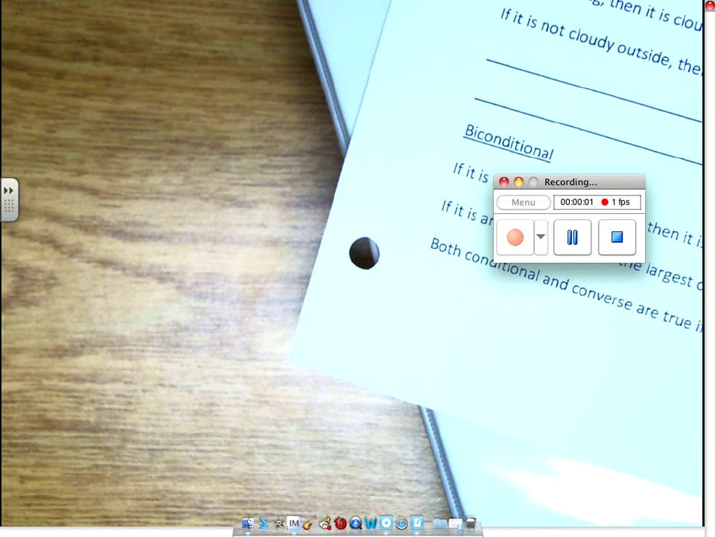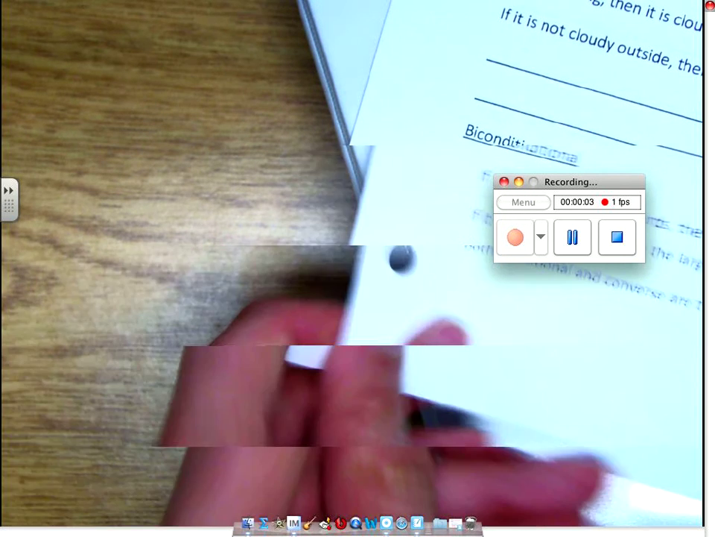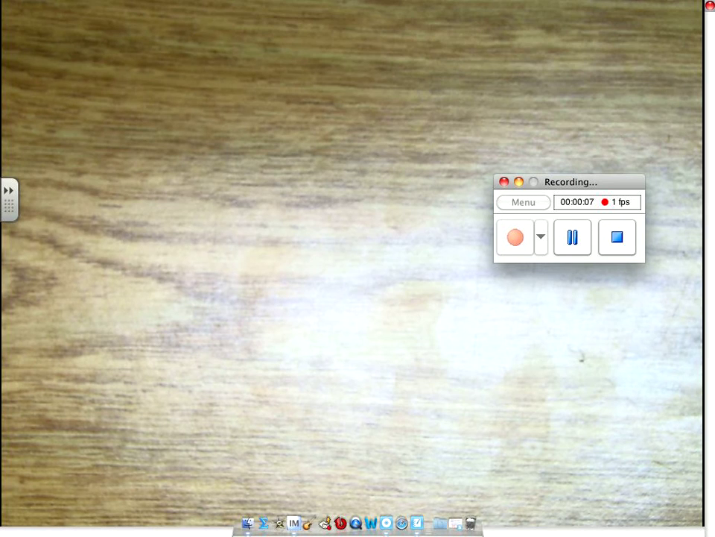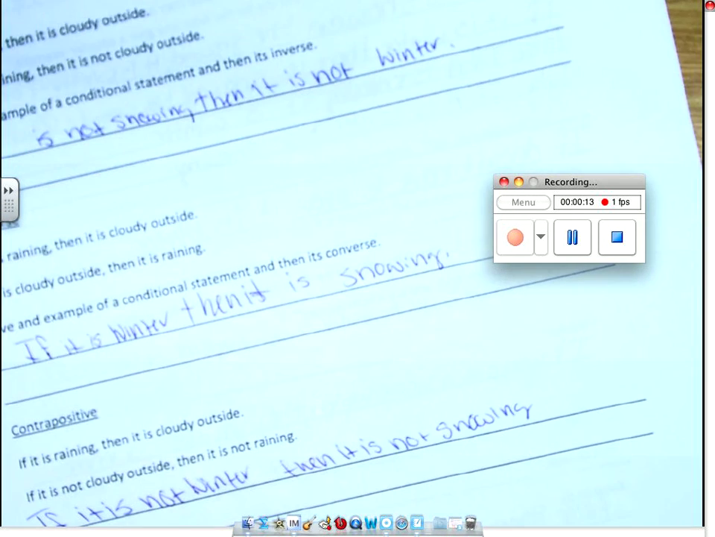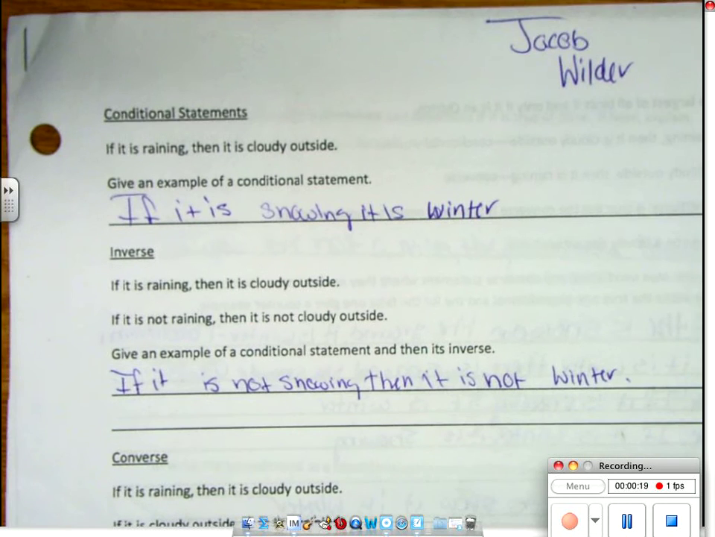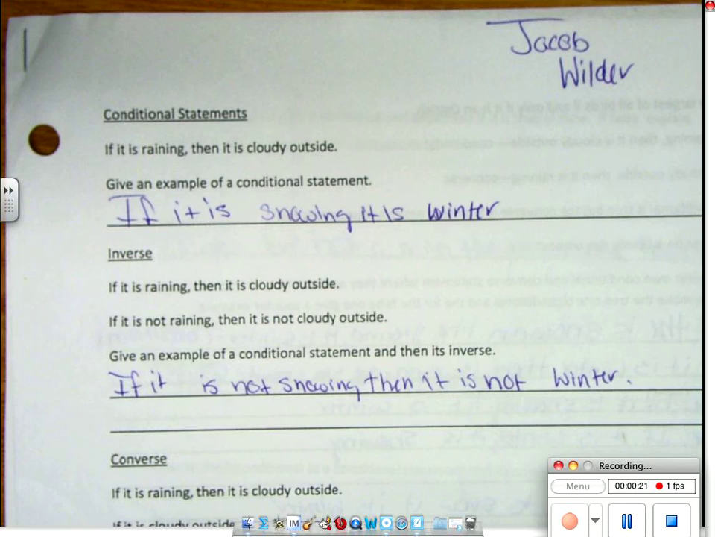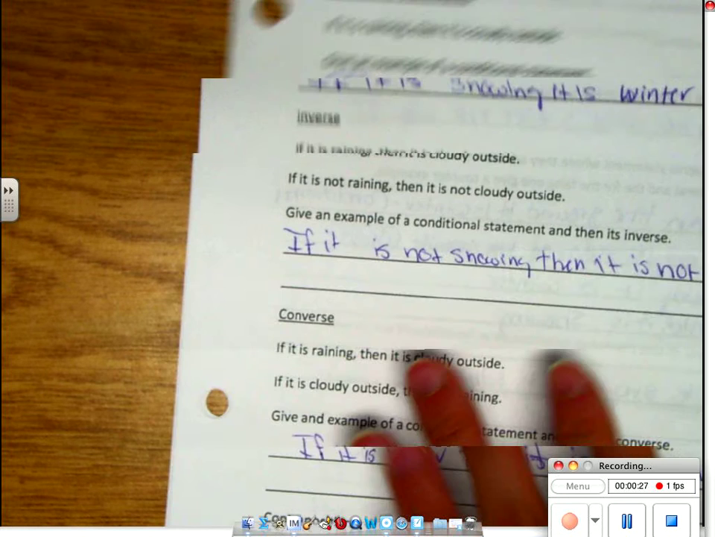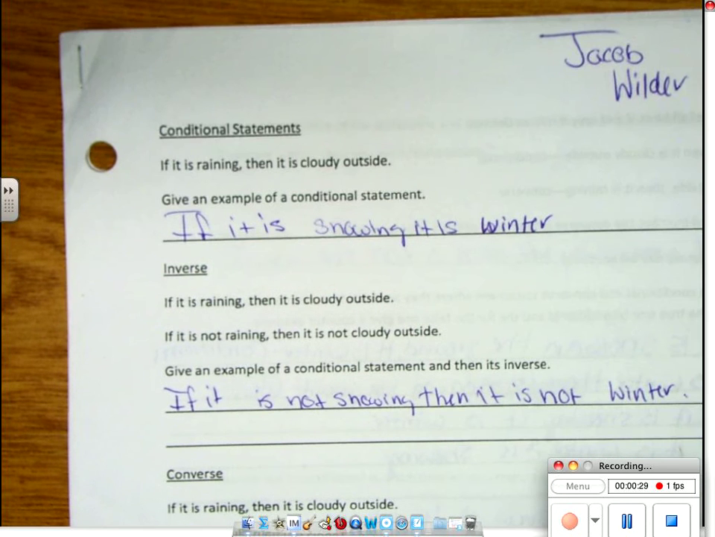All right. I am going to take a random paper from this table over here. And we're going to look at the first one. So right here, we're looking at our conditional statements packet. And we've got, give an example of a conditional. I'm going to drop on the end. Just relax. Everybody will get a chance.